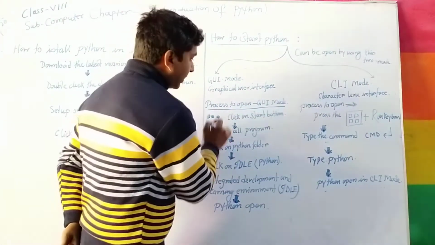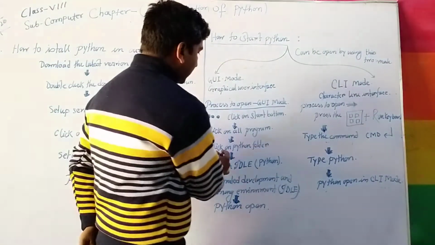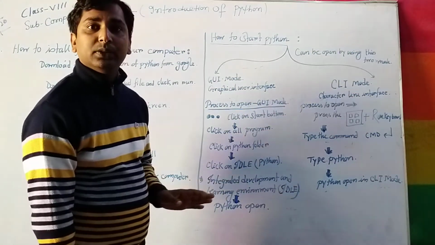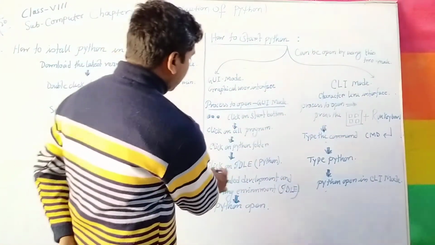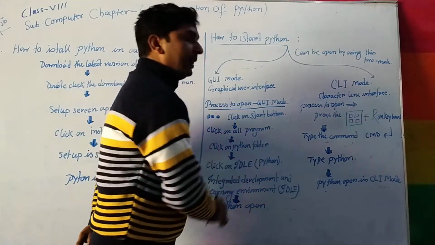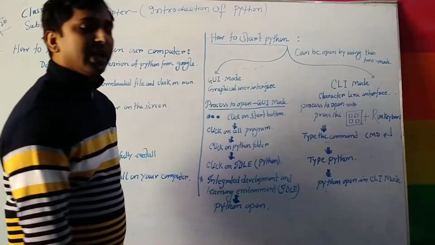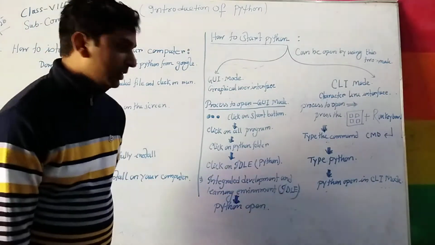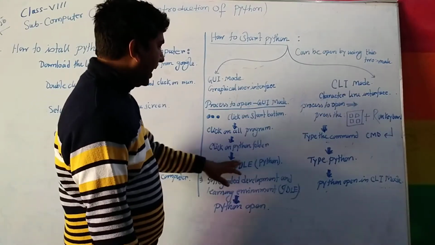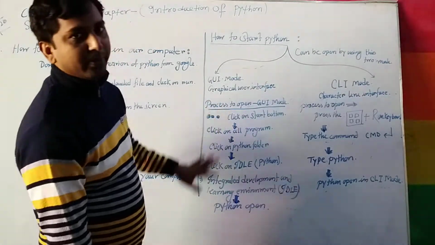After that, click on all programs. Then click on the Python folder and expand it. Click on IDLE Python. IDLE stands for Integrated Development and Learning Environment. After that, click on IDLE Python.